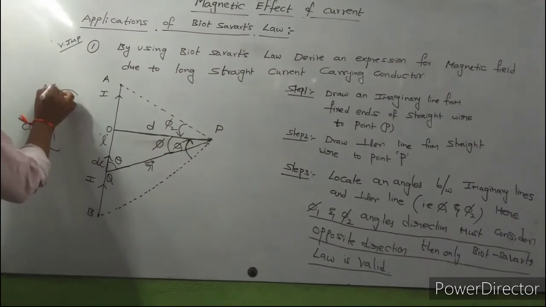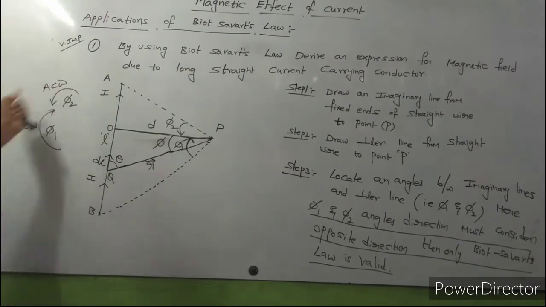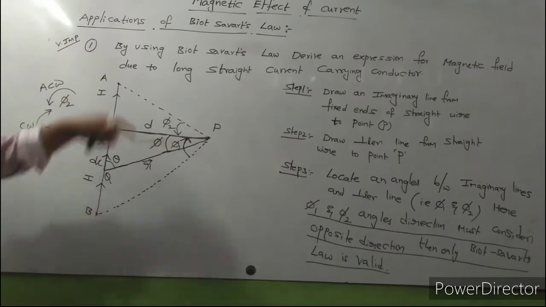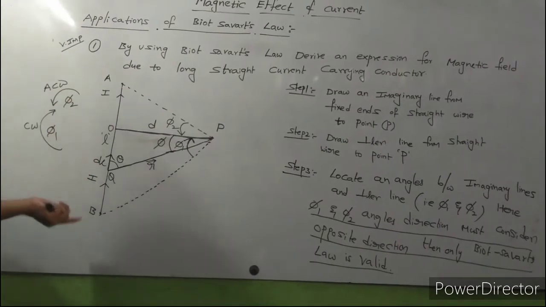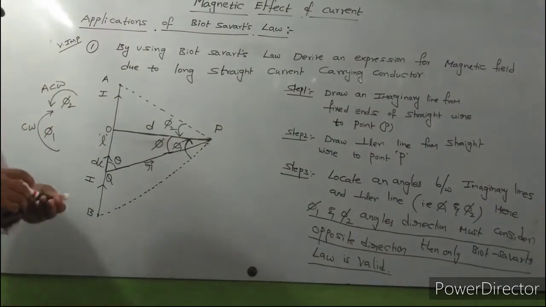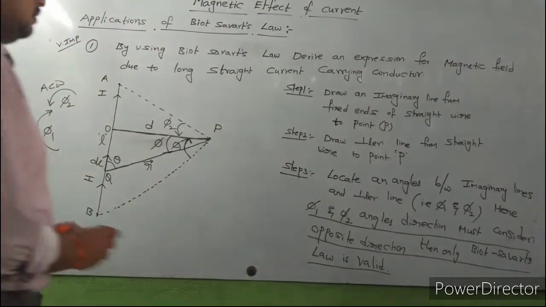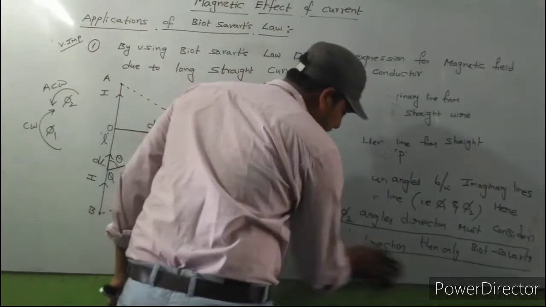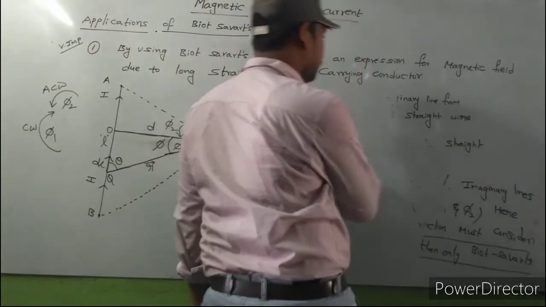This is the direction of phi 2, an anti-clockwise direction. Am I right? So both angles are in opposite directions. Phi 1 direction is upward, phi 2 direction is downward. Okay, these are the steps. Here 3 steps completed.